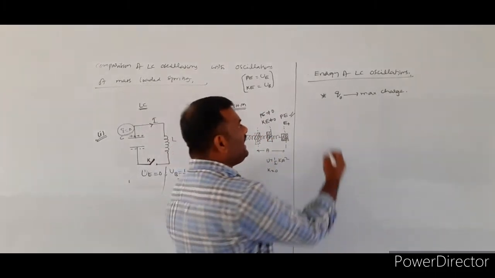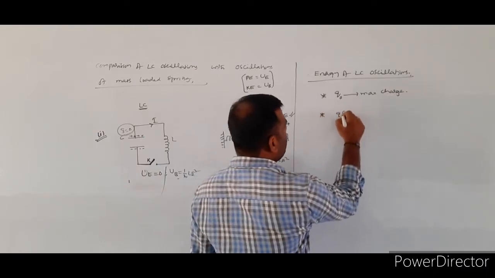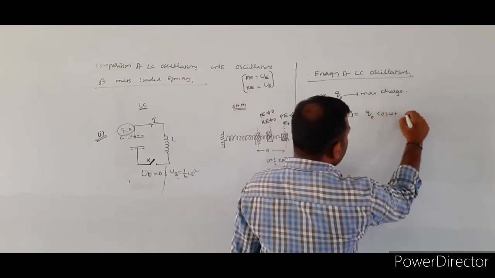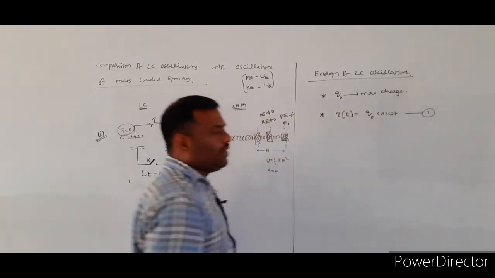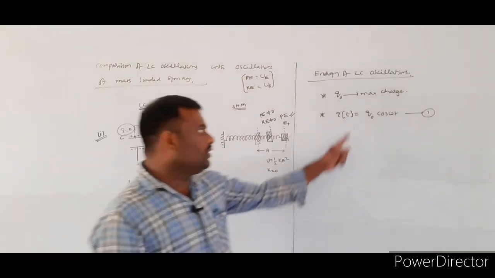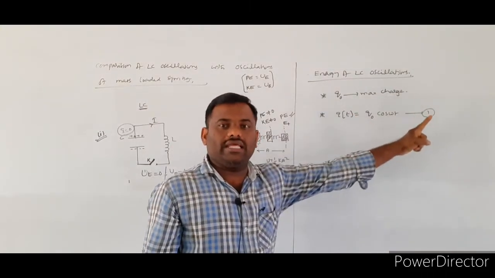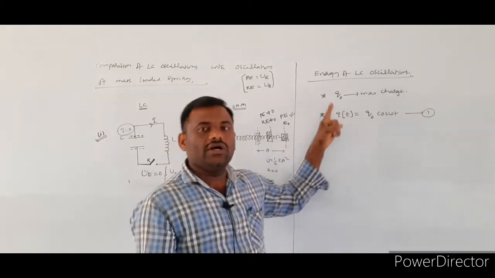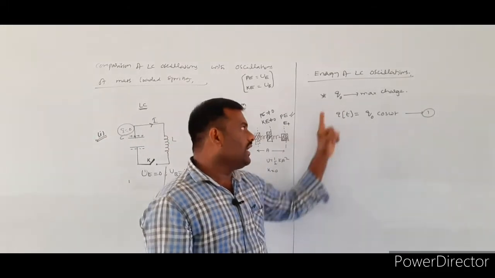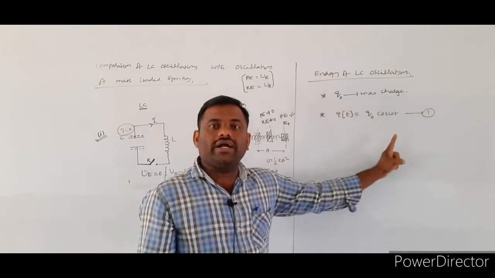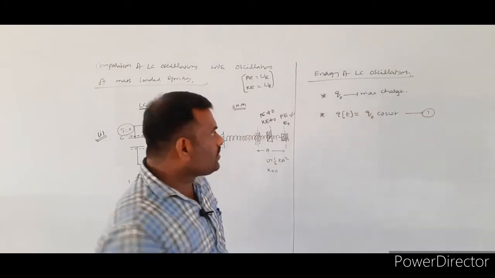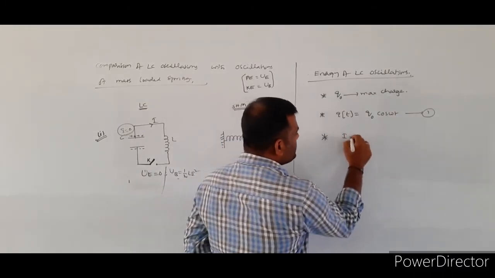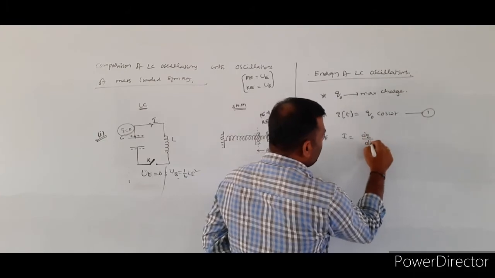I am assuming that at any instant, the charge present on the capacitor plates is Q of t equal to Q naught into cos omega t. This is the instantaneous charge present over the capacitor plates. Whenever some charge is flowing through the circuit, current also exists.